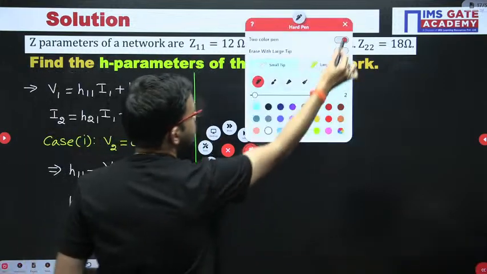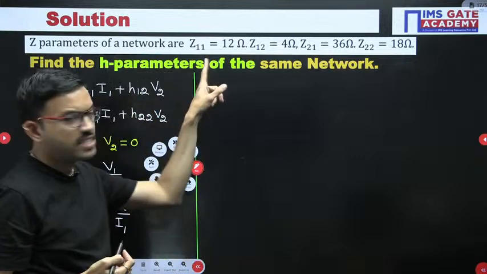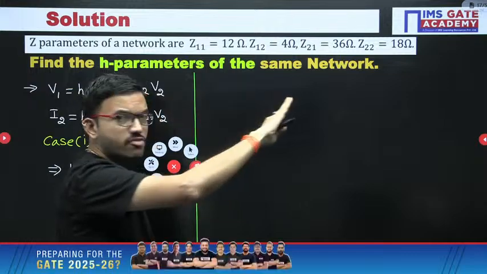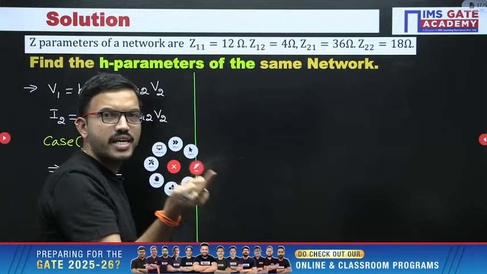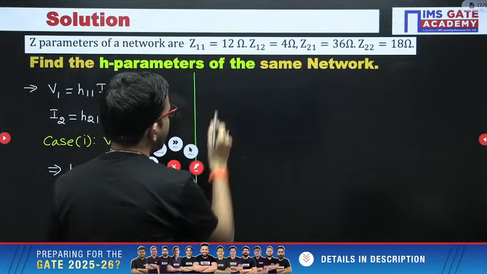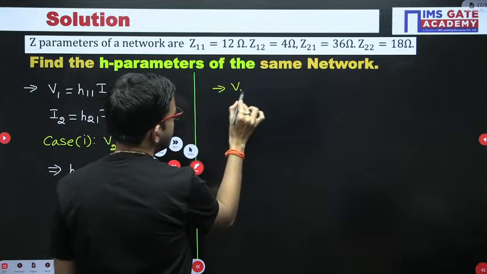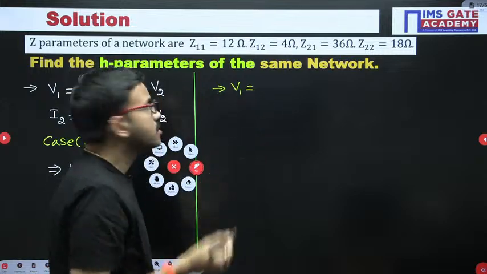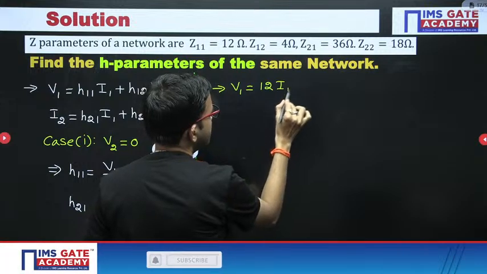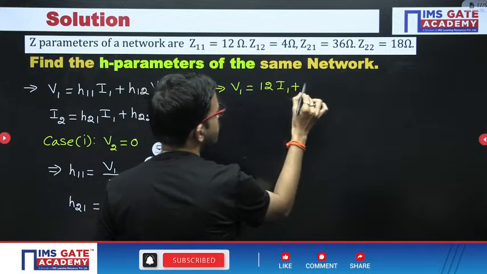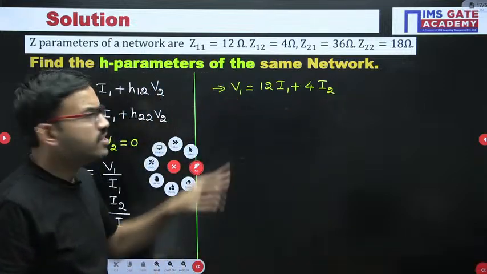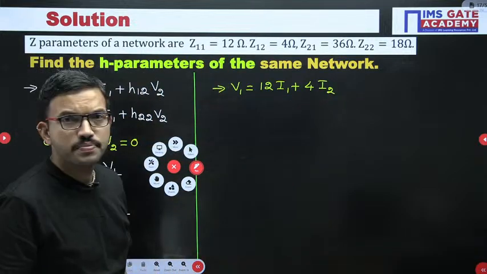Right. Since you have Z parameters, accordingly I am directly substituting the values. With respect to Z parameters, V1 equal to Z11 I1 plus Z12 I2, here 12 into I1 plus 4 into I2.